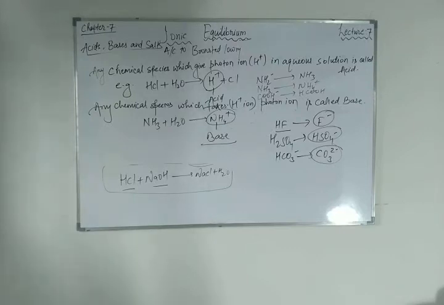If I talk about BF3 and NH3, a typical example of an electron deficient species, BF3 when mixed with NH3 will become BF3NH3.